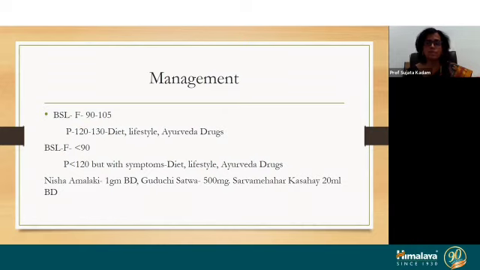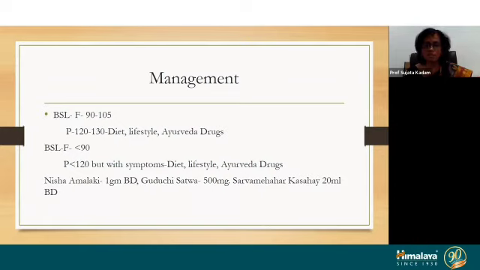If the BSL is below 90, PP fasting below 90 and PP below 120, but the patient is having the symptoms of gestational diabetes, then you can also intervene with the Ayurveda managements. What could be the Ayurveda management? The treatment which is very famous, and many obstetricians are using for managing GDM, is Nisha Amalaki. 1 gram dose is sufficient, because the Nisha should be used carefully during pregnancy. So Nisha Amalaki combination we can give.